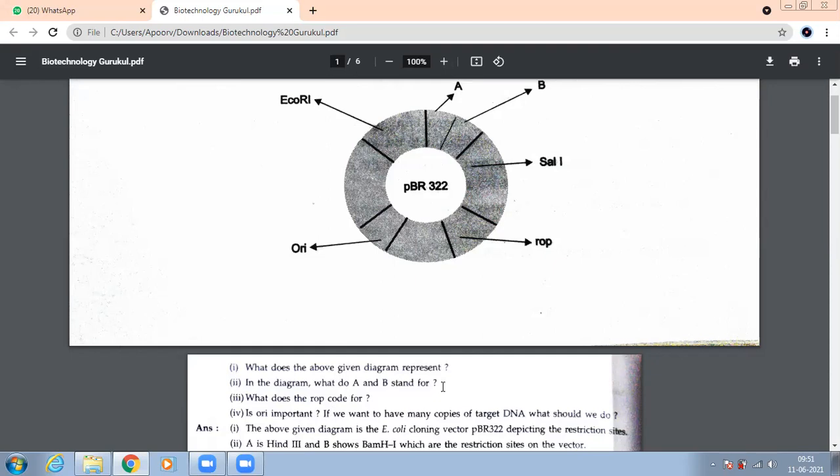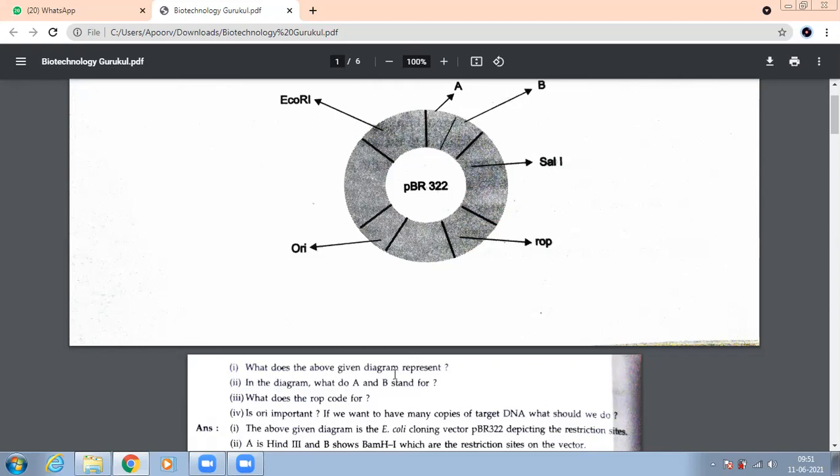Okay, see this. If we want to have many copies of target DNA, what should we do? Many copies. What should we do for a higher copy number? Cloning. Yes, we should do cloning, of course. Cloning with any vector which gives a high copy number. We should go for cloning.